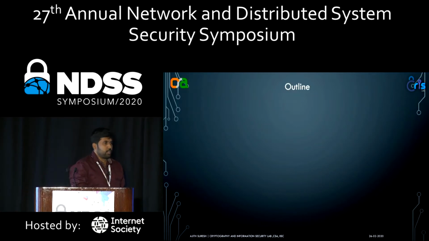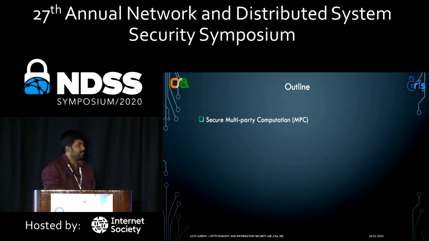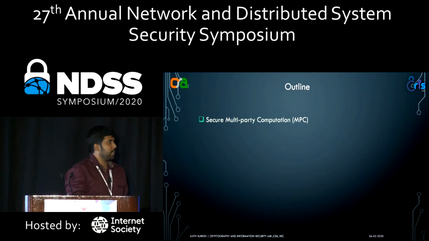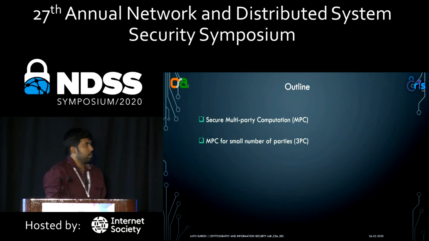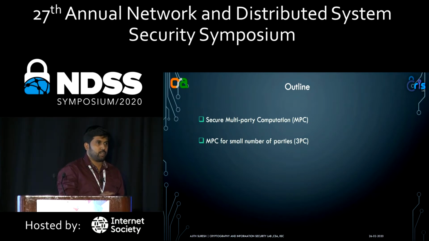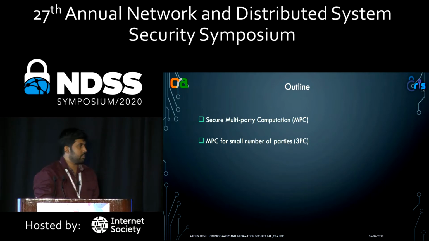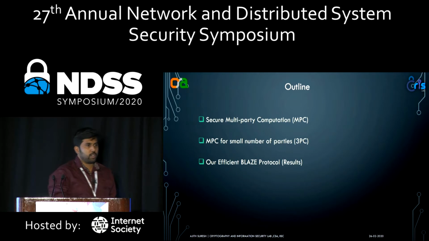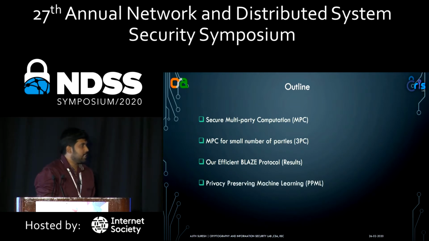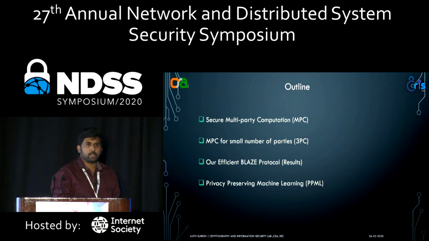So the outline of the talk is as follows. Just a quick introduction to Secure Multiparty Computation, or MPC again. We'll see why MPC for a small number of parties, and in this case, for the case of 3 parties, is useful. And then an overview of our protocol Blaze in the 3-party setting, and we'll see some of our results in the domain of privacy-preserving machine learning.